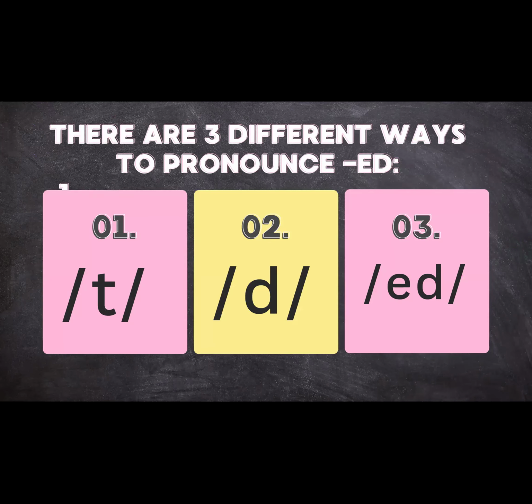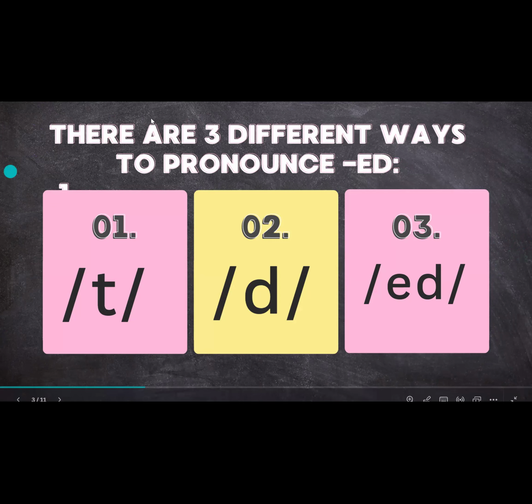In English, there are many verbs in the past tense ending with ed. But you know what? The pronunciation is not always the same. There are three ways to pronounce ed. The first one is t. Can you repeat after me? Good job.